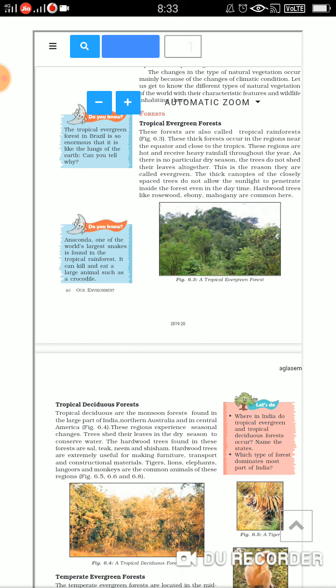What type of trees are grown here? Rosewood, ebony, mahogany. So these are the trees which are grown here. Children, please go through the do you know. So the tropical evergreen forests in Brazil are so big that they are known as the lungs of the earth. And down, just go through anaconda. It is one of the world's largest snakes found in the tropical rainforest. You might have seen it in the movies also.